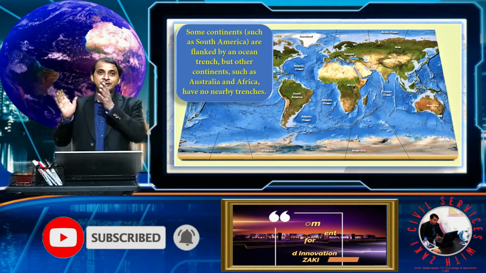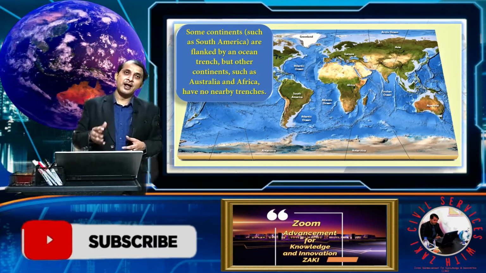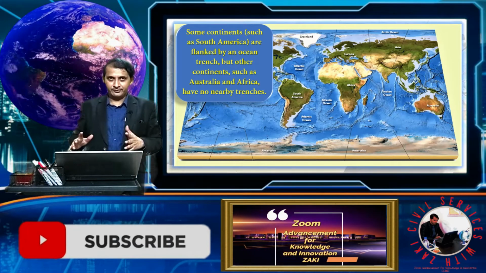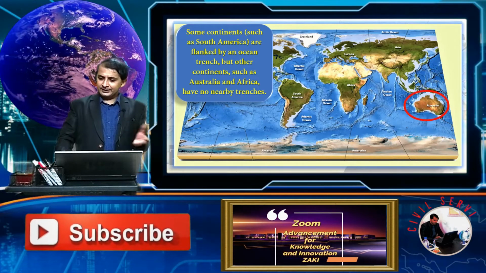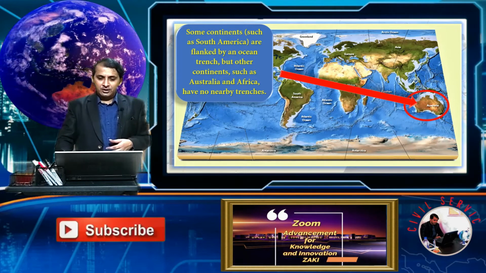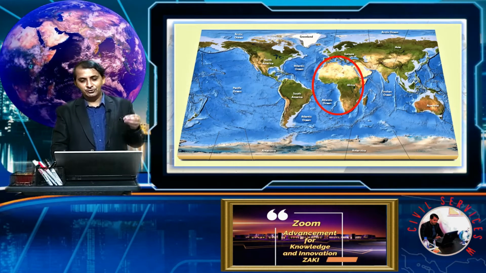Why is there no oceanic trench? Because Asia, Australia and Africa are considered the oldest continents. So see here, this is Australia, and you don't find any trenches. You find trenches near South America, but if you see Africa, you find no trenches near Africa.